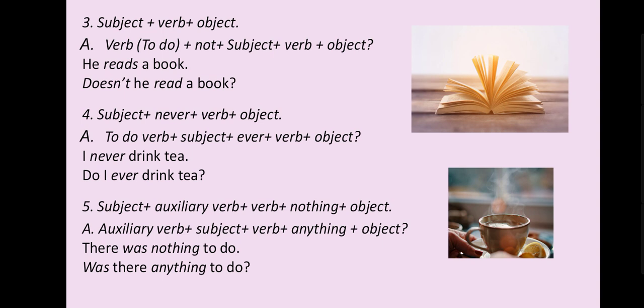Now the fifth one: subject plus auxiliary verb plus nothing plus object. Same, the auxiliary verb will come first, then subject, then main verb, and nothing will change into anything. This we have seen already in that table, plus object. The sentence is: there was nothing to do. The answer will come like this: Was there anything to do?